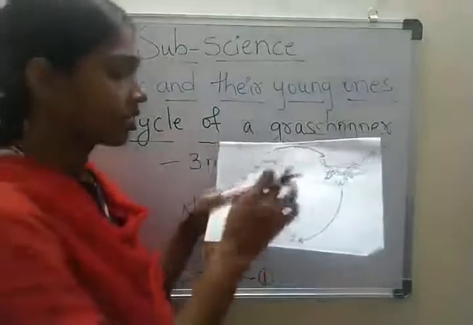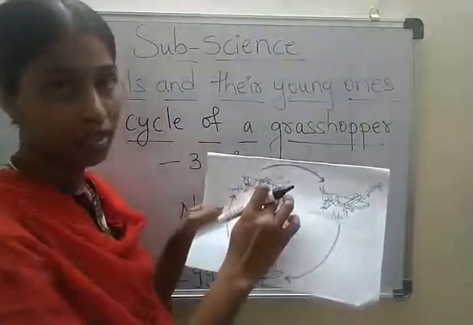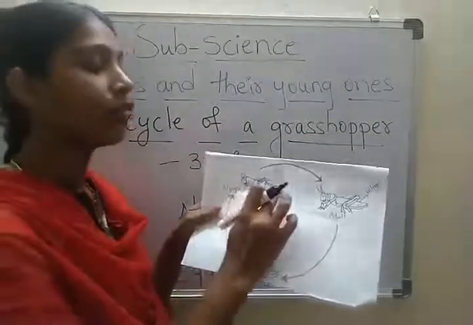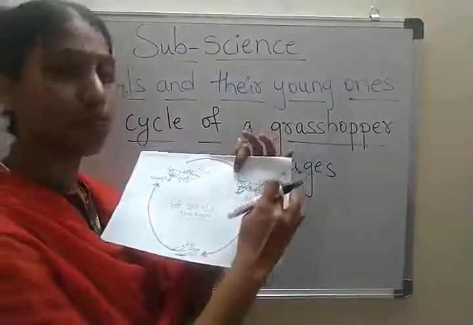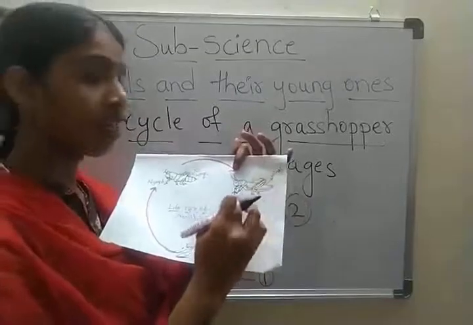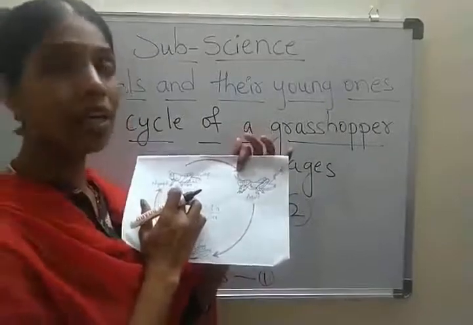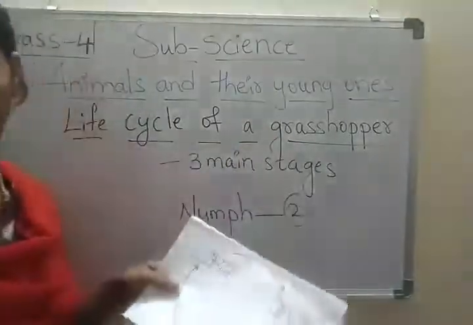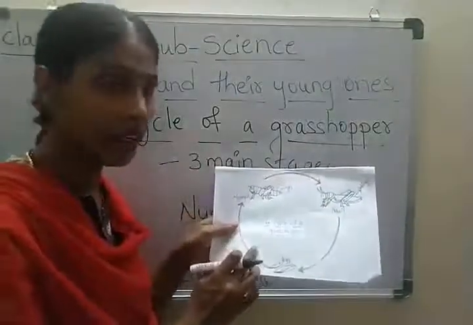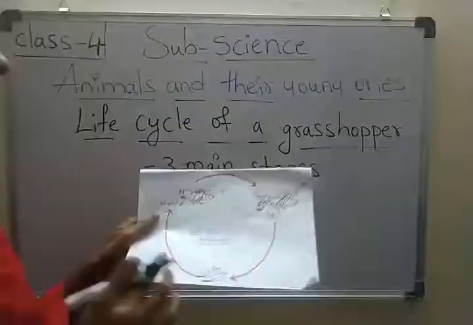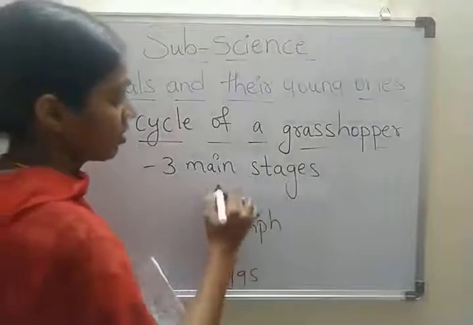Children, look here, the nymph does not have wings. The adult grasshopper has wings, but the nymph does not have wings. This is the life cycle of a grasshopper. Am I clear, children? There are 3 main stages. This is the third stage. What is the third stage? Adult.